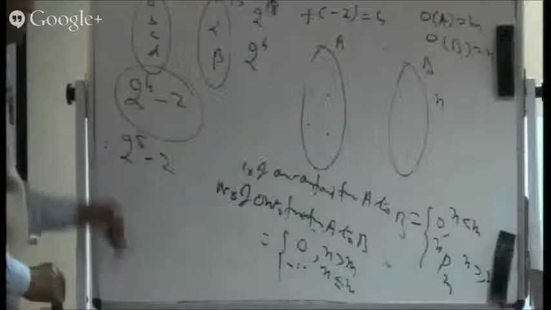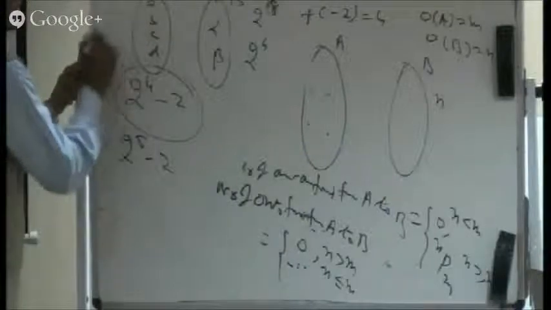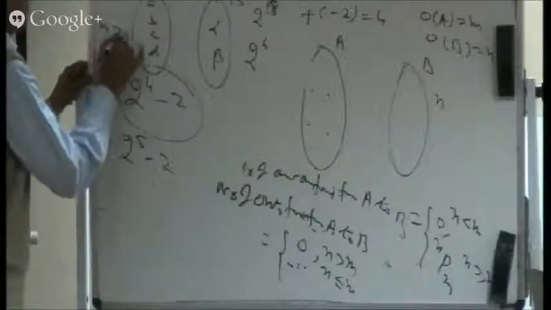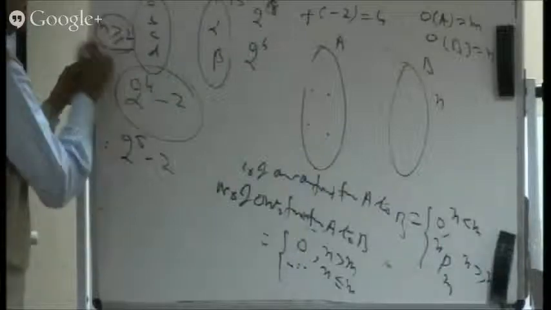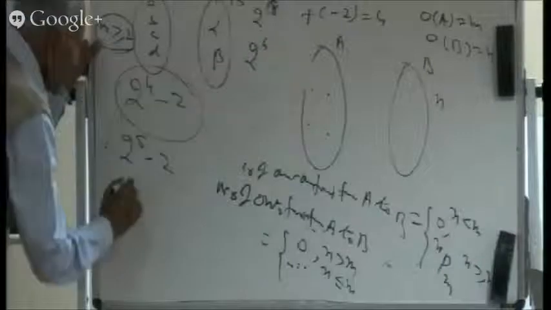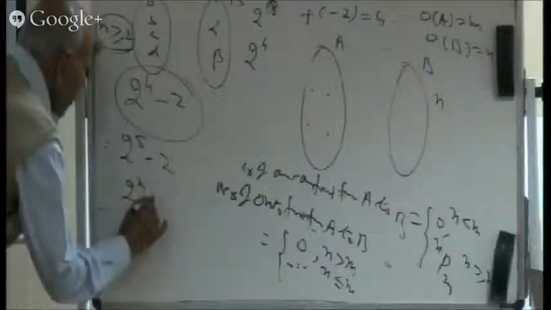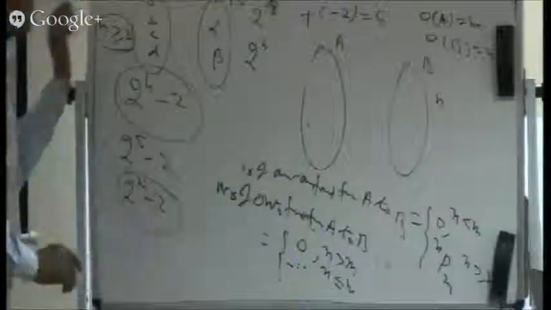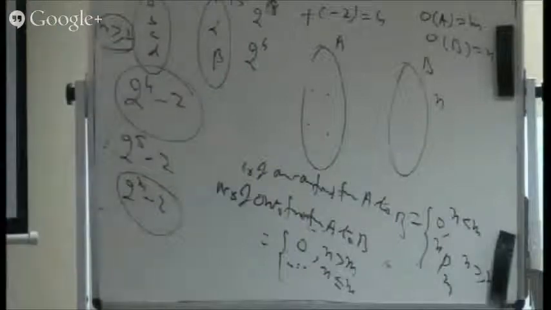I can generalize on this side. I can take m elements. And if m is greater than or equal to 2, then the number of functions will be 2 raised to the power m. Number of onto functions will be this much, provided there are only 2 elements on this side. If there are only 2 elements on this side, then the number of onto functions is quite clear.